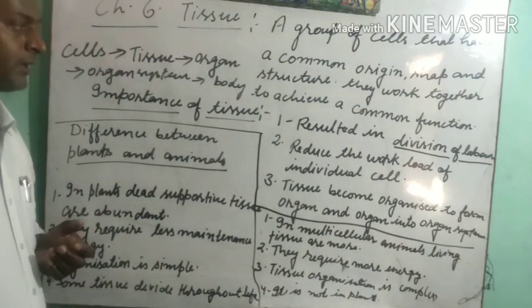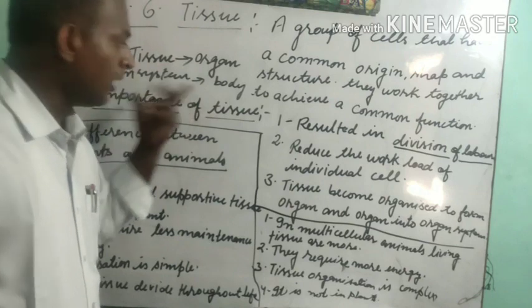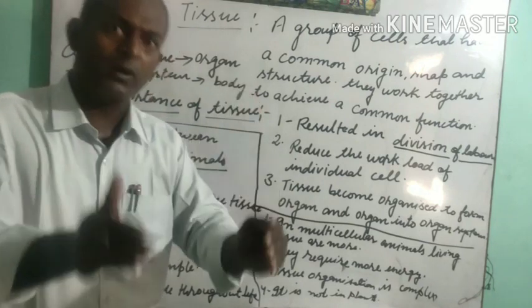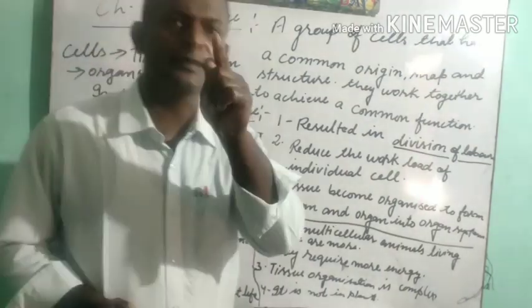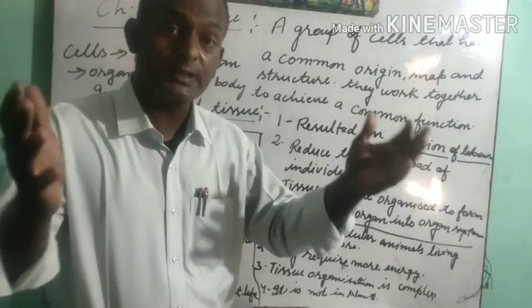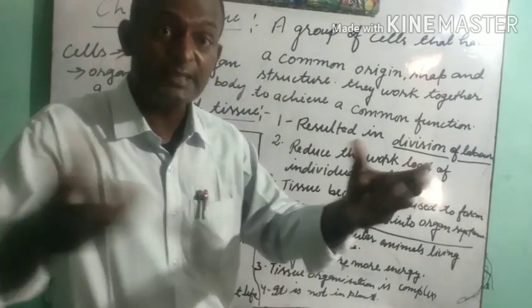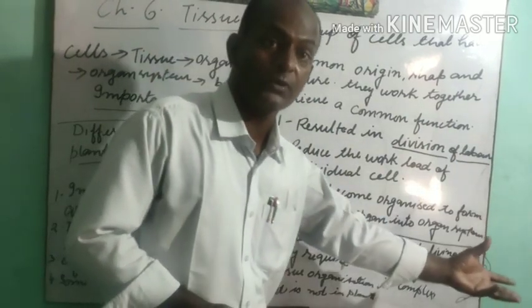Now students, tissue also performs a very important work. It reduces the workload. Suppose that if a single cell is doing a particular function, and many cells are combined together, then the workload is reduced because many cells are combined together to perform a particular function.